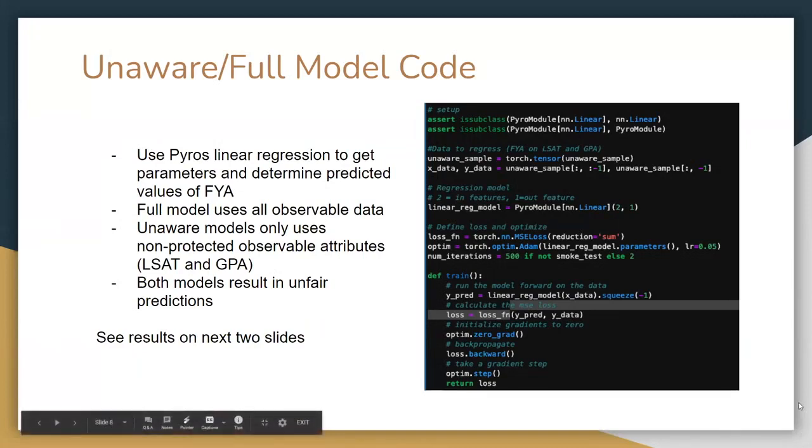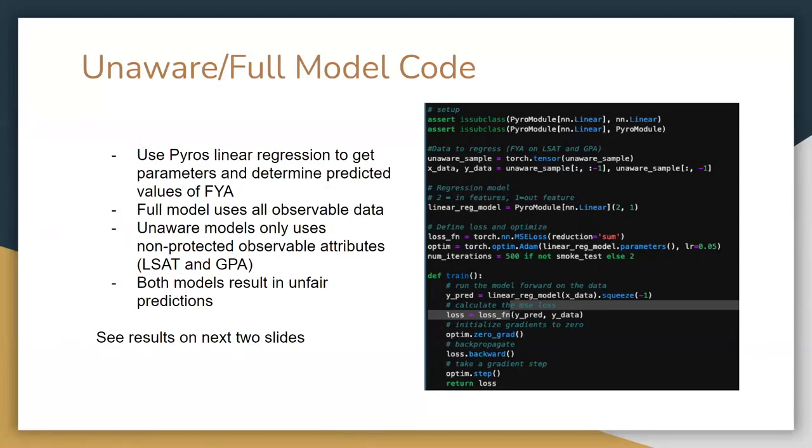The other model we use is the unaware model. An algorithm is fair so long as any protected attributes, in our example race and sex, are not explicitly used in the decision-making process, unlike the full model. However, it has a clear shortcoming as elements of X can contain discriminatory information analogous to the protected attributes that may not be obvious at first. To replicate this model, we have considered only the attributes GPA and LSAT. This is the same model used initially by the law school, assuming a fair admission policy.